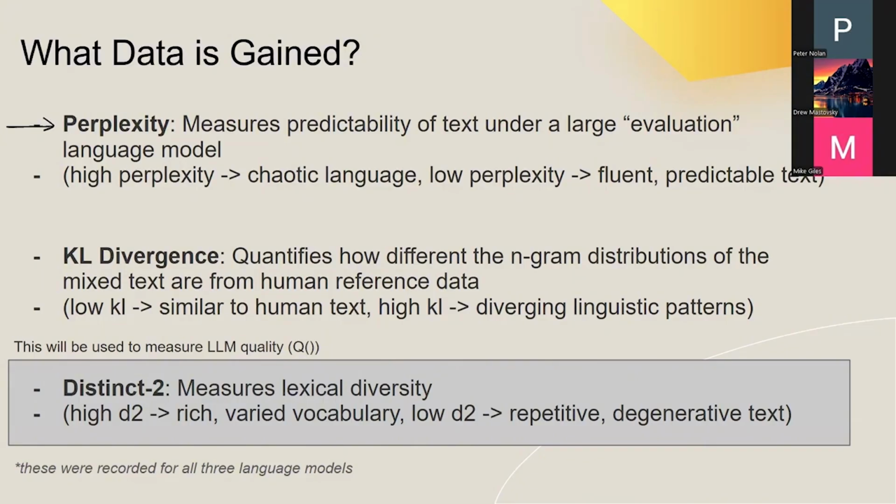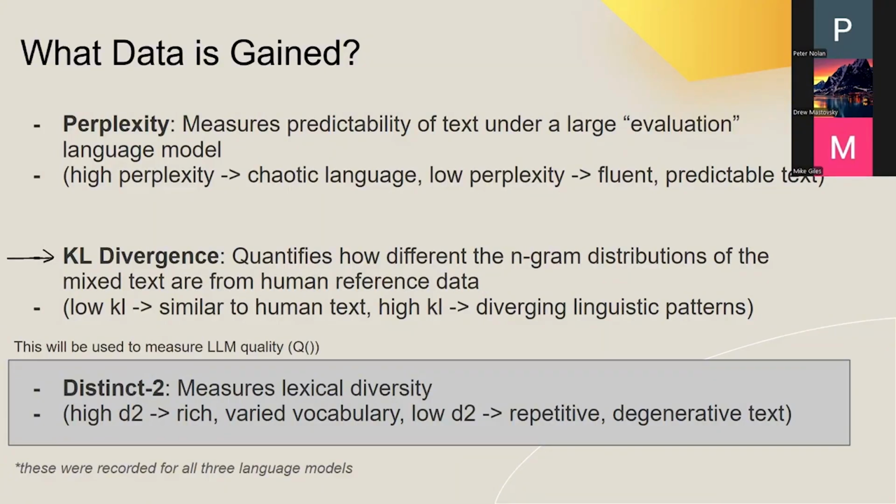It's kind of like a fluency test where if the model is easy to predict, the perplexity is low, and if the text seems chaotic or inconsistent, the perplexity is a lot higher. Generally, you want lower perplexity, but in this case, low perplexity is actually what we don't want because that shows repetitiveness and model degradation. Next is KL divergence, or the Kullback-Leibler divergence.